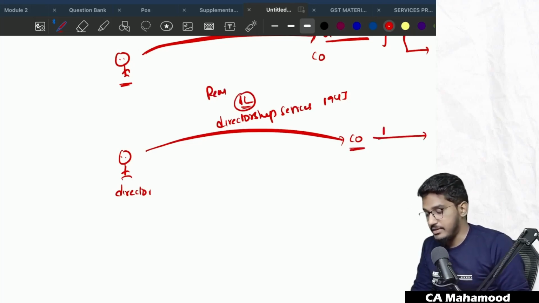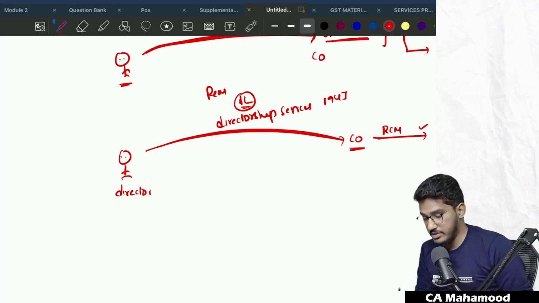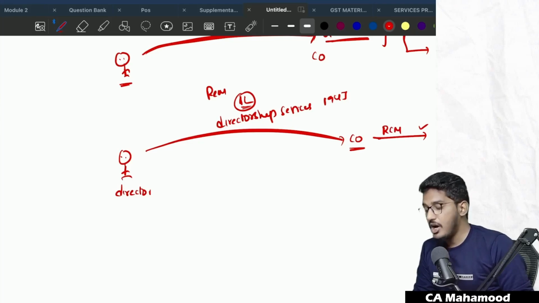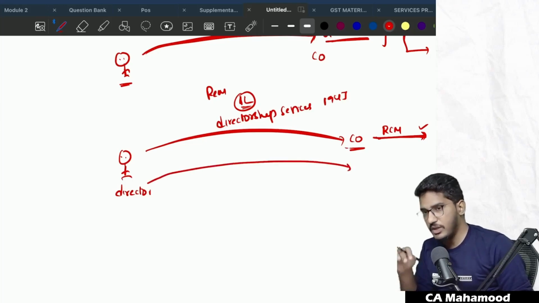The answer is yes. On this remuneration of 1 lakh which the company is paying to the director for directorship services, reverse charge mechanism will apply, and the GST has to be paid to the government by the company. Now assume that the same director is providing some other services, not in his professional capacity.